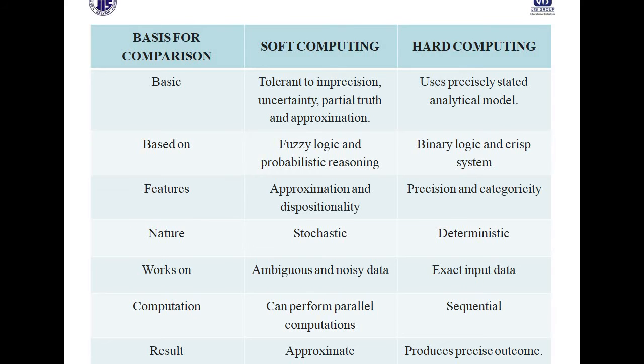Approximation and dispositionality, and precision and categoricity in case of hard computing. So soft computing is stochastic in nature, hard computing is deterministic in nature. Soft computing works on ambiguous and noisy data, and hard computing on exact input data. Computation can be performed in parallel in soft computing, but in case of hard computing, sequential computation you have to consider. So the result in soft computing is approximate, but the result in hard computing is precise.